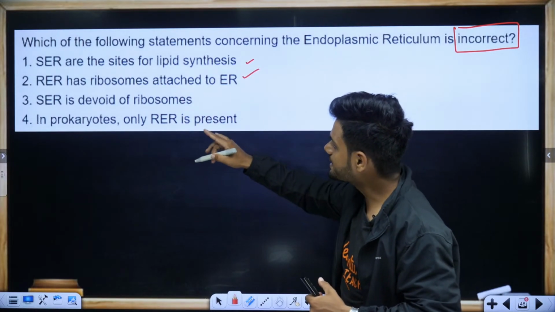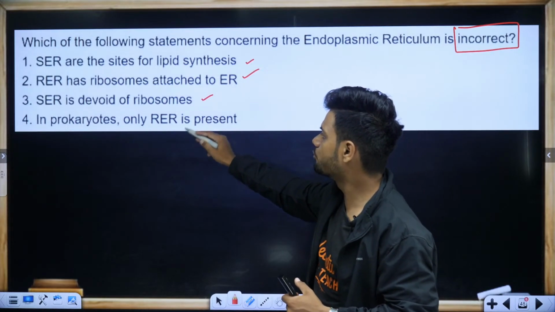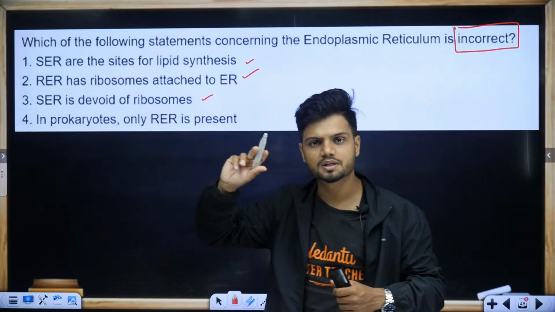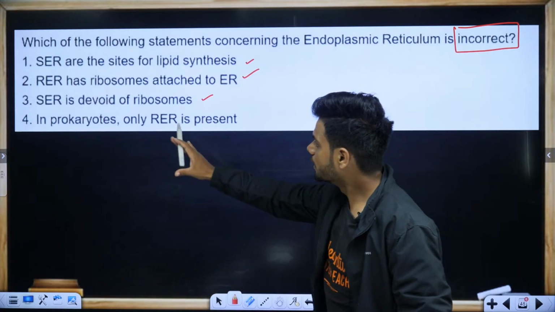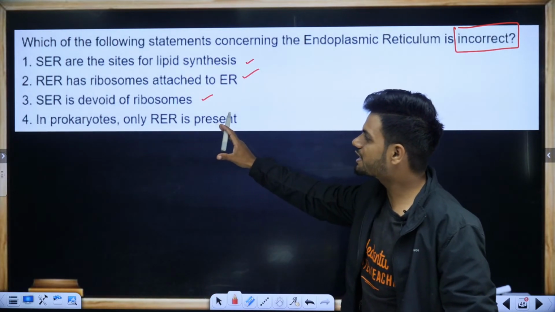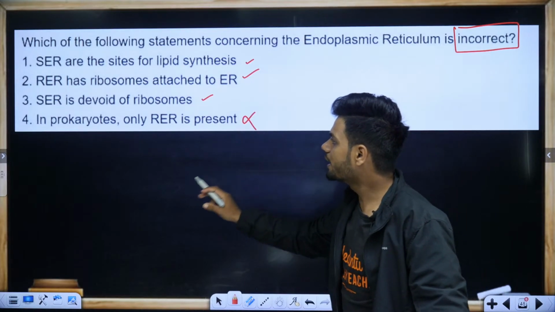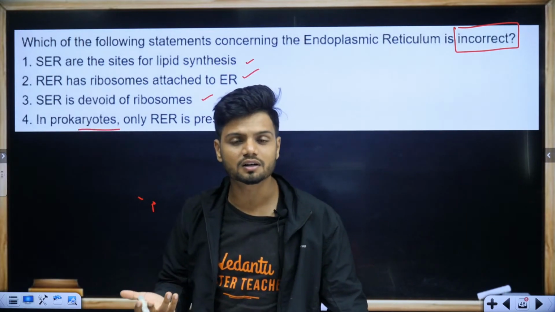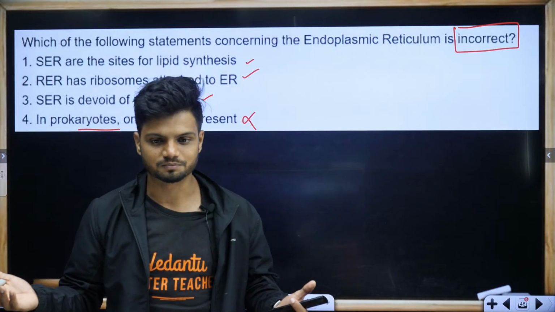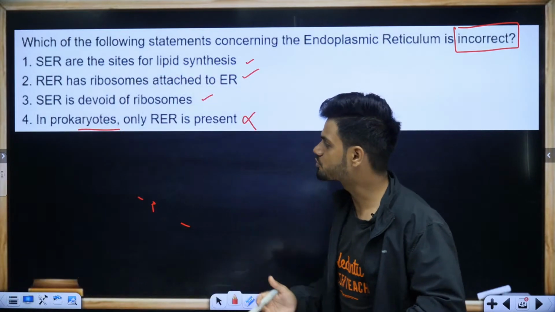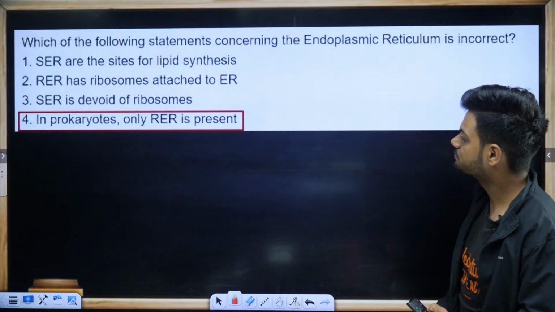Yes. SER is devoid of ribosomes. Only in rough endoplasmic reticulum are there ribosomes. In prokaryotes, only RER is present? Absolutely not. In the case of prokaryotes, we do not find endoplasmic reticulum at all. So option number 4 is incorrect.